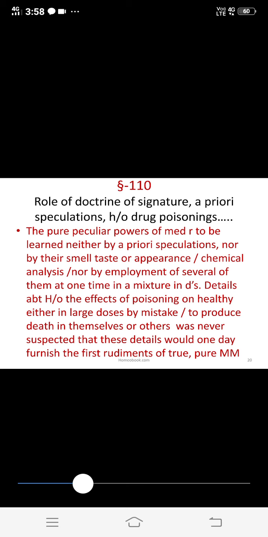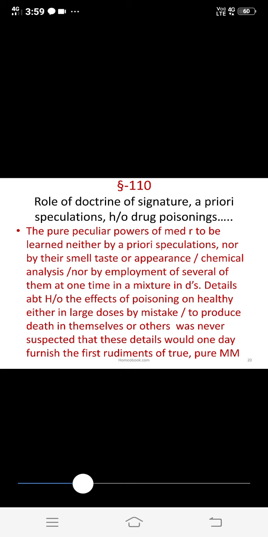That is, the pure and peculiar power of medicines is to be learned neither by a priori speculations, nor by smell, taste, or appearance, chemical analysis, nor by employment of several of them at one time in a mixture. The details about the history of the effects of poisoning on healthy persons, either in large doses by mistake or to produce death in themselves or others, were never suspected to one day furnish the first rudiments of true pure materia medica.